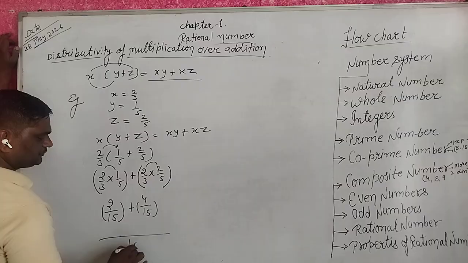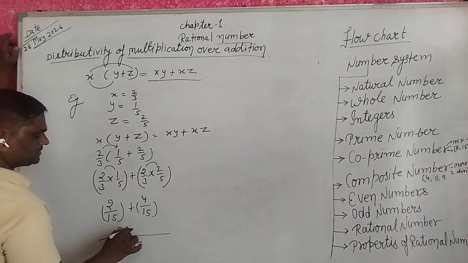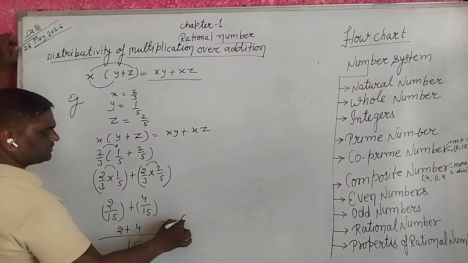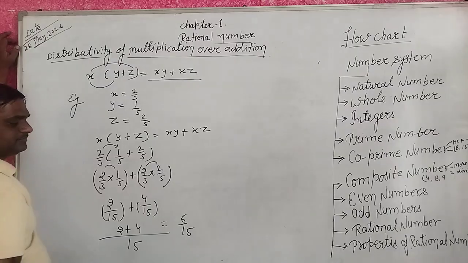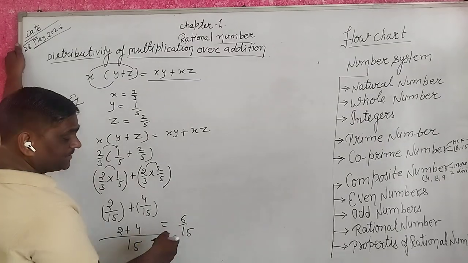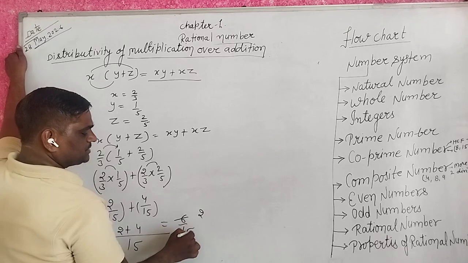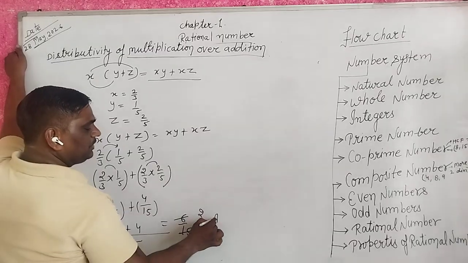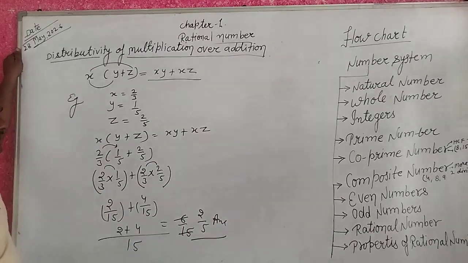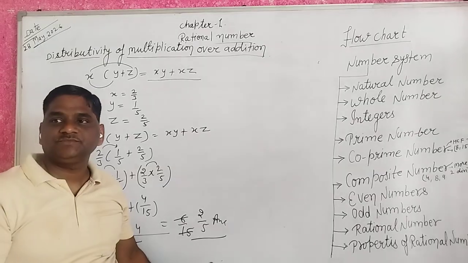Take LCM 15, 2 plus 4 equal to 6 upon 15. It is not in simplest form, so you can solve it. 3 2 ja 6, 3 5 ja 15. You find the answer is 2 upon 5.